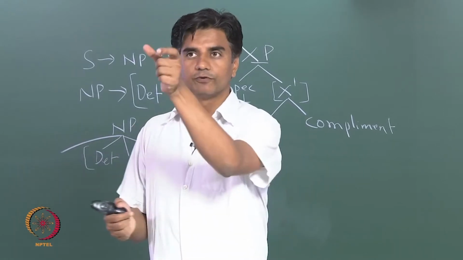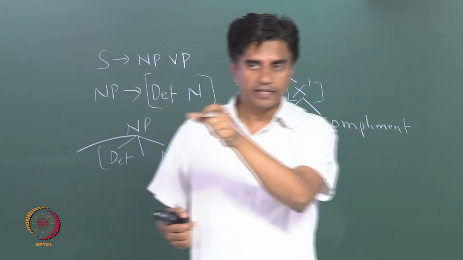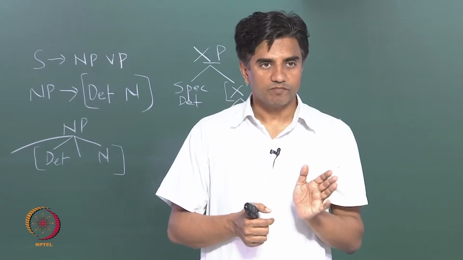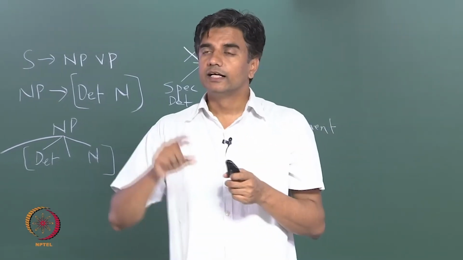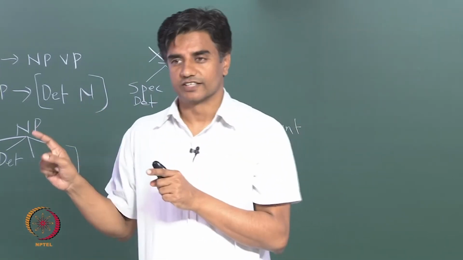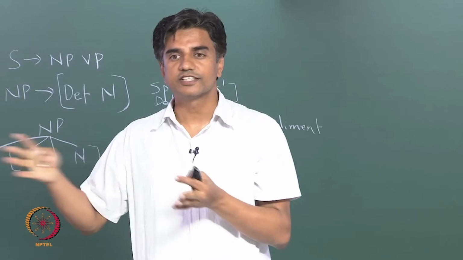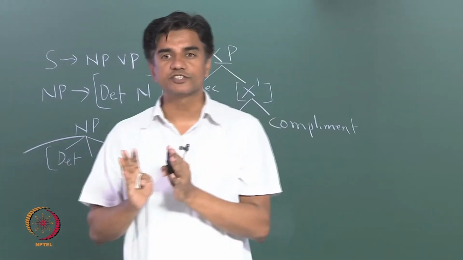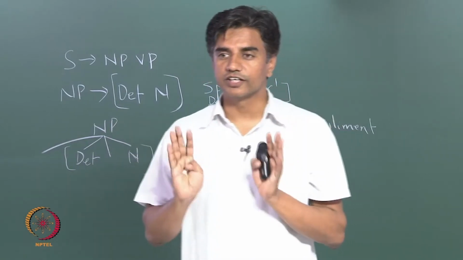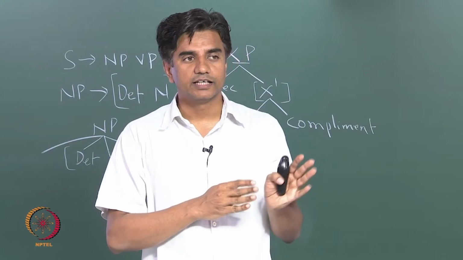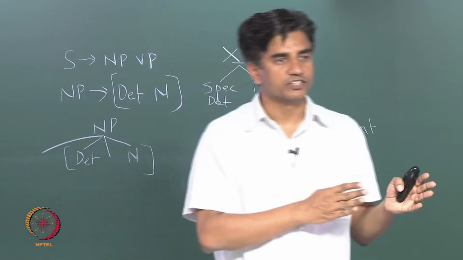So therefore that NP, pizza, is the object of this verb. "In the evening" is not the object. It's an additional component in the verb phrase. It's part of the verb phrase, but it's not the object of the verb. Getting this point? It's not the object of the verb.